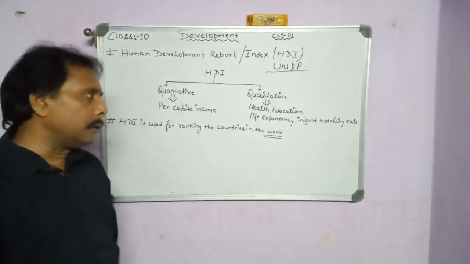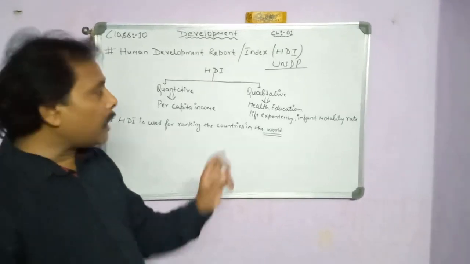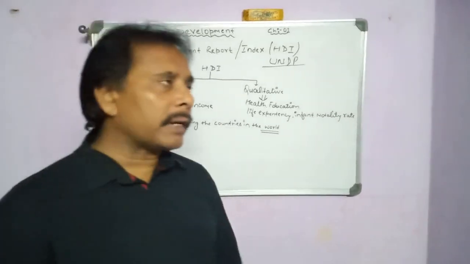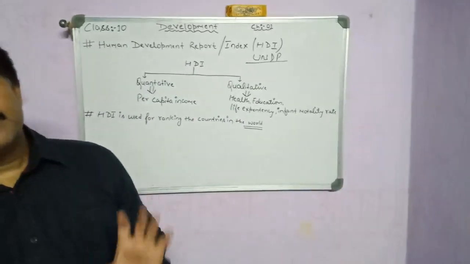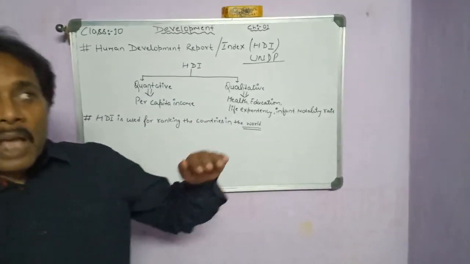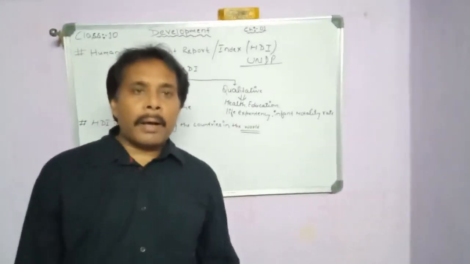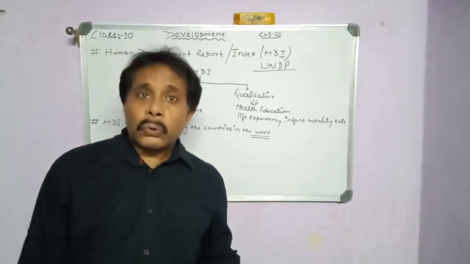For example, suppose the life expectancy of our country is 72. What does it indicate? It indicates that the average life of India is 72 years.